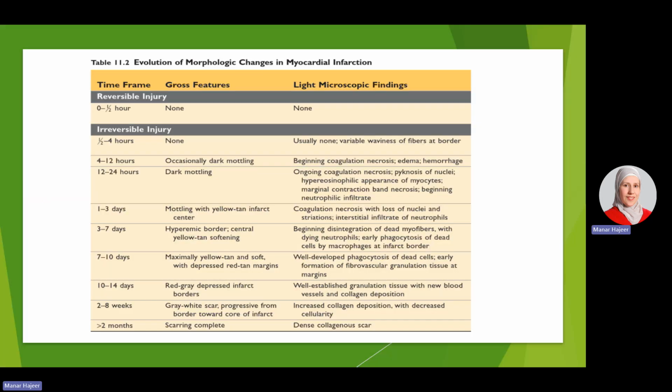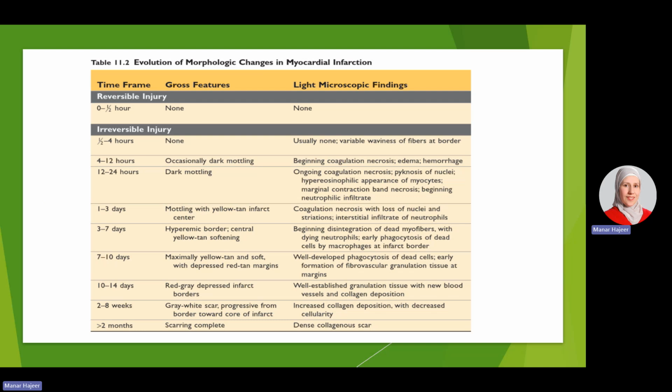So as you can see here, this table summarizes the morphologic changes that are seen in myocardial infarction. When I say morphology, I mean the gross morphologic features, the macroscopic, which can be seen by naked eye if we take the heart during autopsy studies, for example, and the microscopic, which are seen on light microscope or sometimes electron microscope.